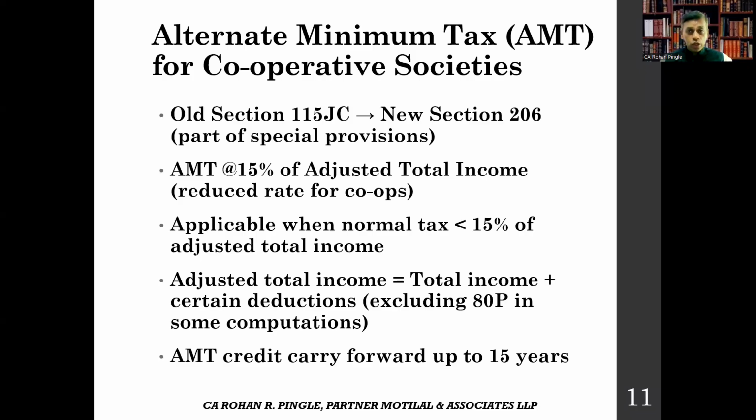deduction in some computation. So if AMT is higher, the society has to pay AMT and can claim credit for the difference. Which can be carried forward for how many years? 15 years, right? The new section 206 has organized these computations better with tables. Concessional regime societies are fully exempt from AMT. In practice, societies claiming large section 149 deductions should compute AMT every year to avoid surprises during their assessments.